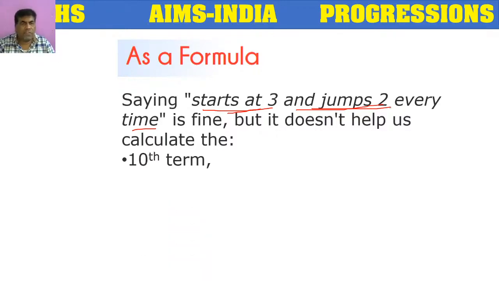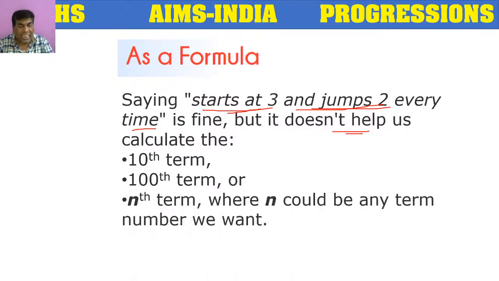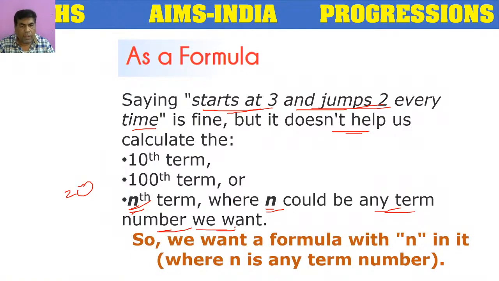Because if we write in words, it does not help us to calculate the 10th term, 100th term or nth term. N means the number of the term which we want. It's a variable. If you want 20th term, then n value will be 20. So this n could be any term number we want. So that's why we want a formula with n in it, so that we can find 10th term, 100th term or any term.